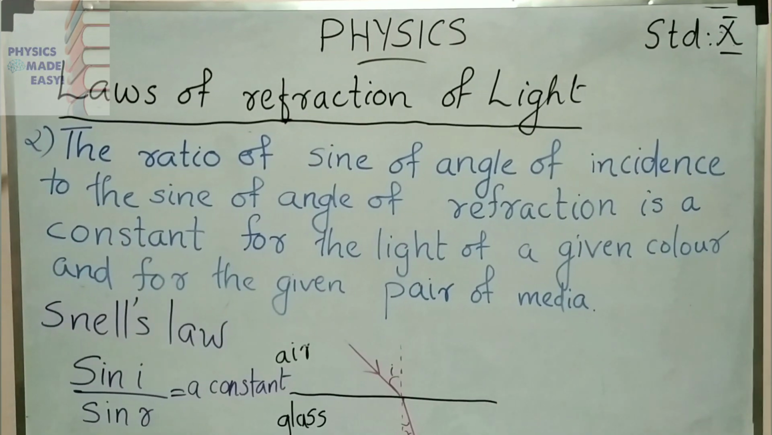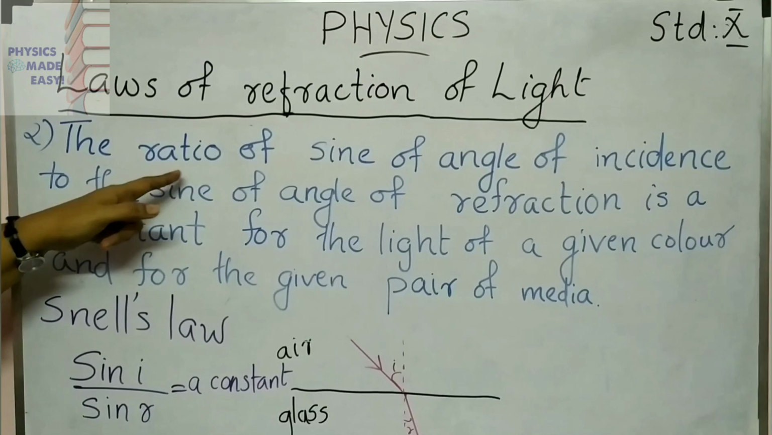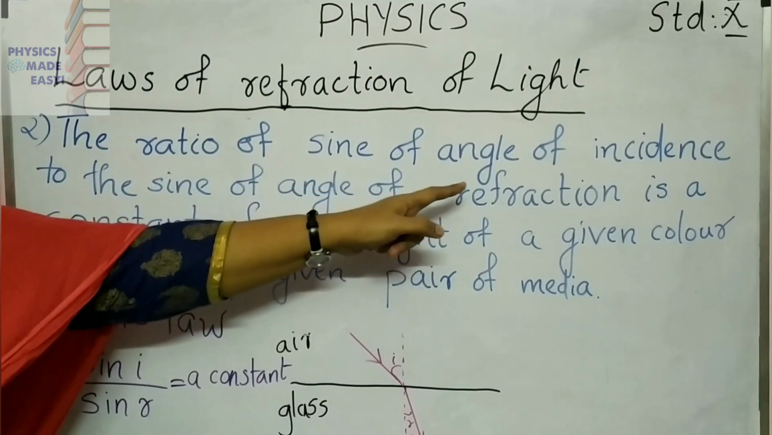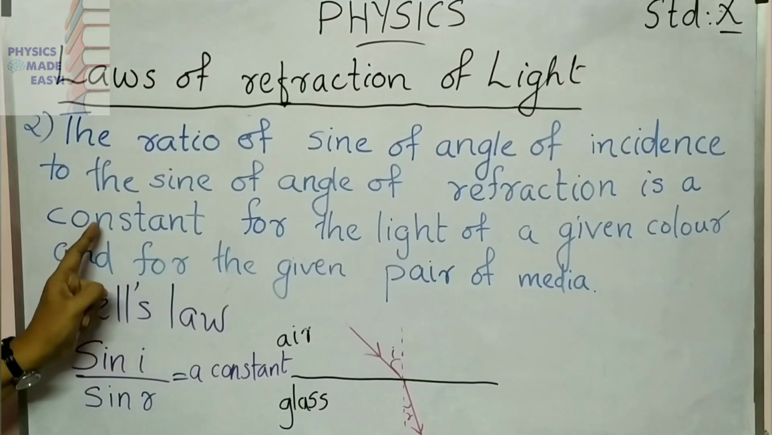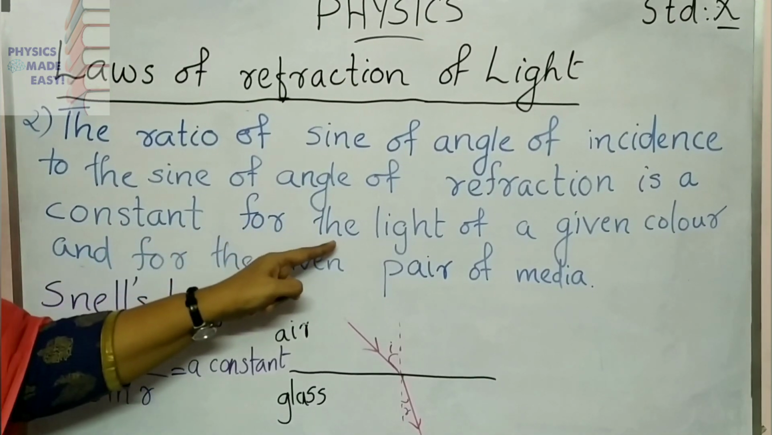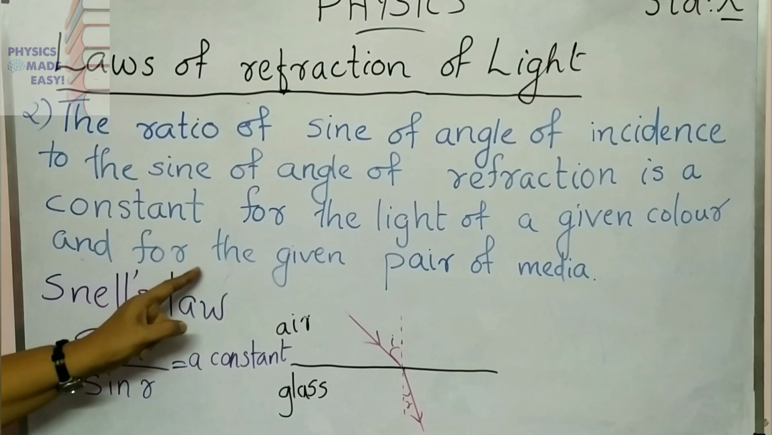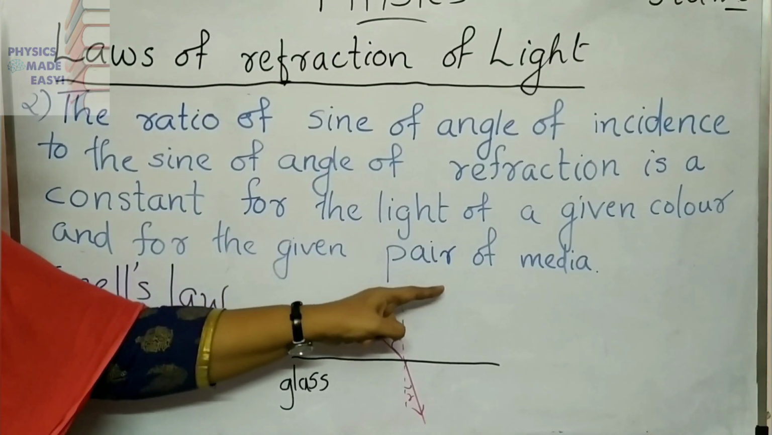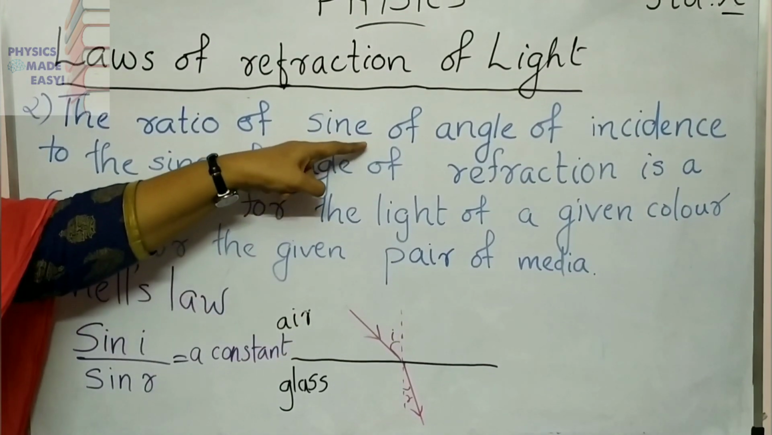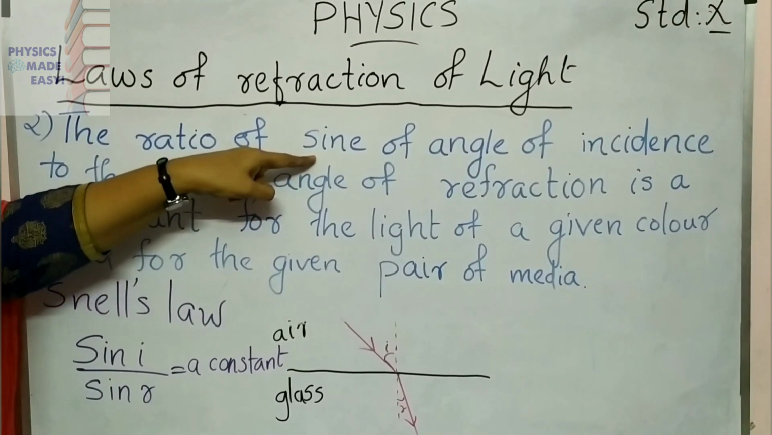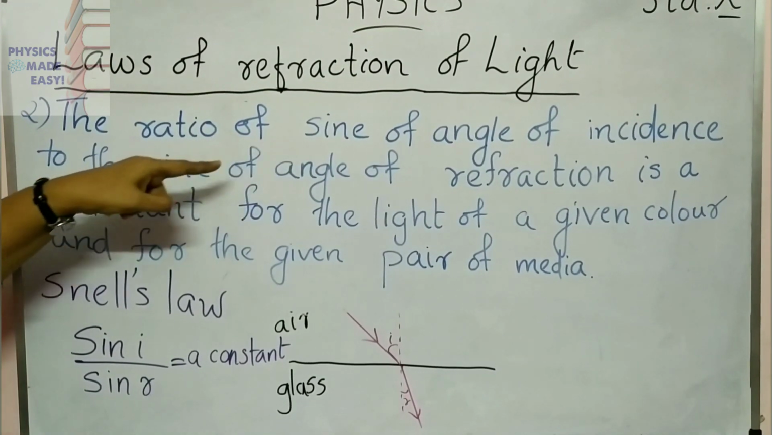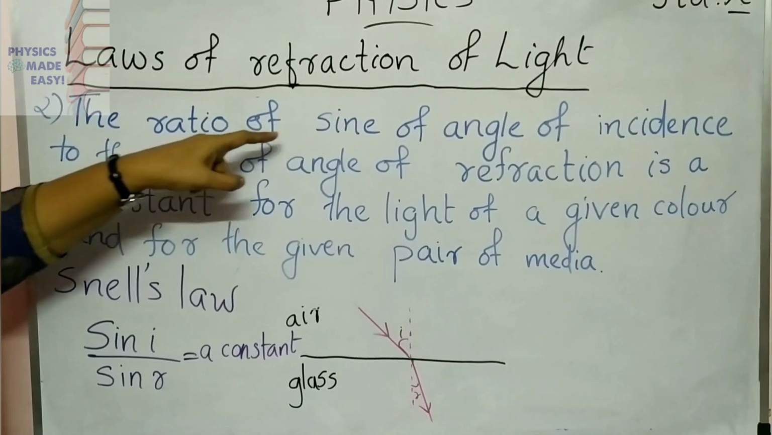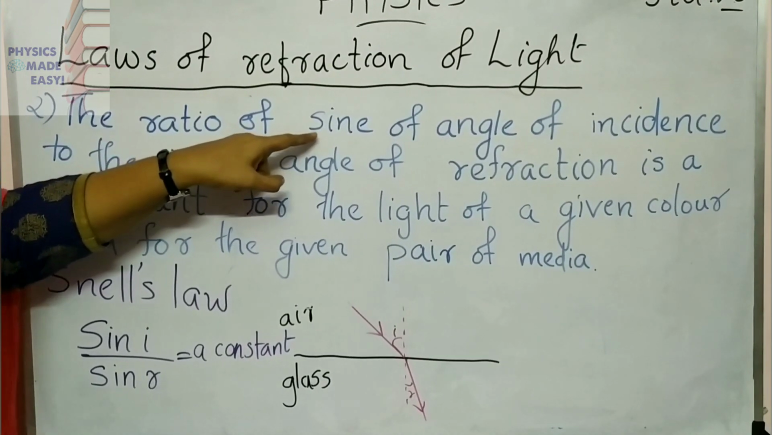Children, here you can see the second law: the ratio of sine of angle of incidence to the sine of angle of refraction is a constant for the light of a given color and for the given pair of media. Here you can see one term, sine, this is new for you. This year you will learn this in maths, in the trigonometry chapter, where you will study about this sine. I will also discuss that here.